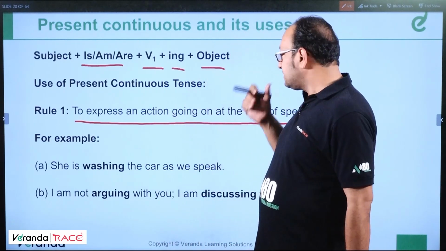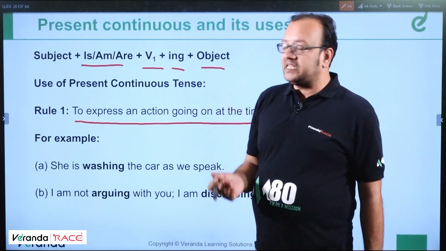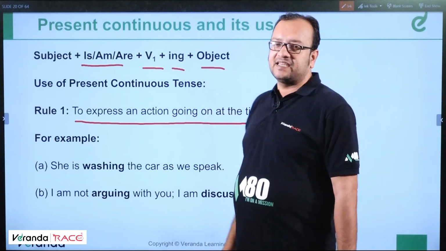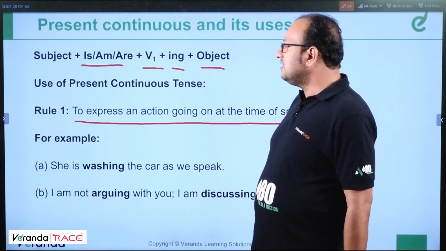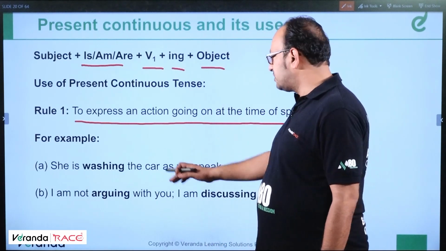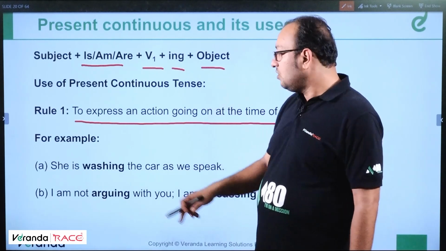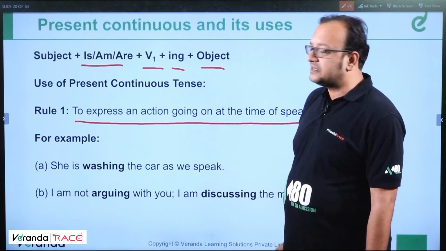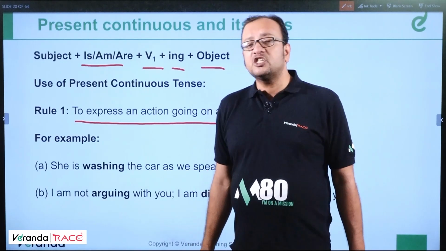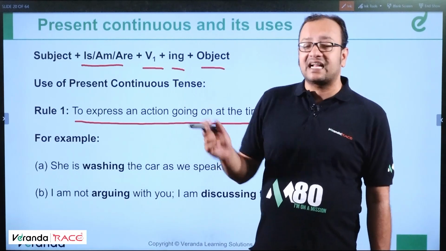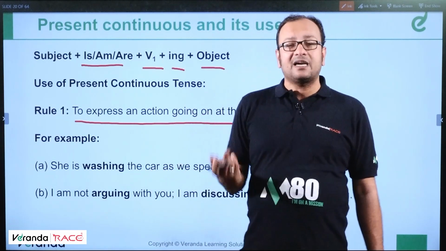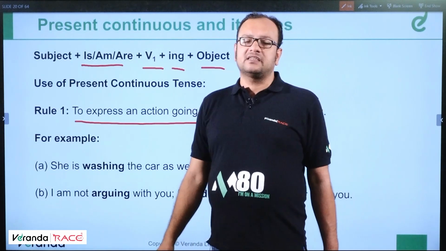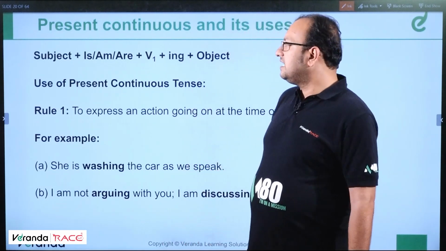So we are talking about rule 1, which says what is going on at the time of speaking. Clear? Okay. Rule 1, we have understood the examples as well. She is washing the car as we speak, happening right now. I am not arguing with you, I am discussing the matter with you. This is happening right now, so we can write in present continuous. But those actions which are happening nowadays, these days, currently, presently, at the moment, at present, day by day, those are also written in present continuous. Clear? Moving ahead.